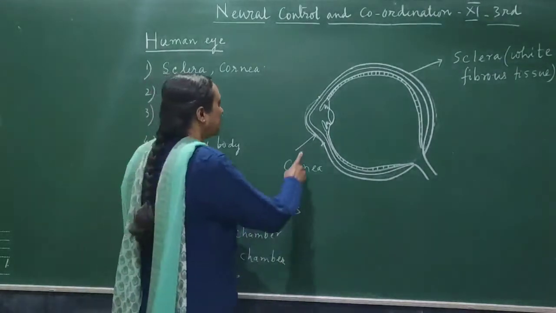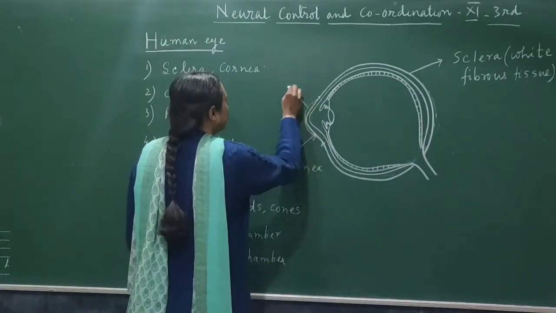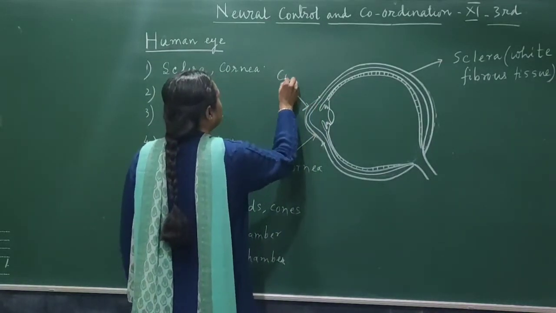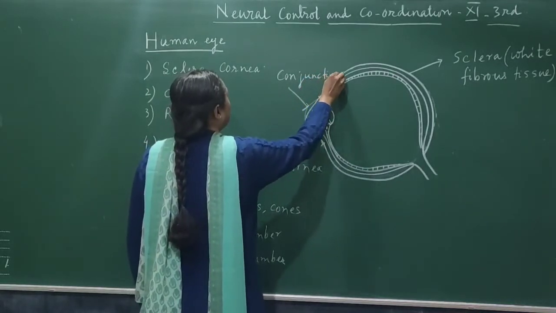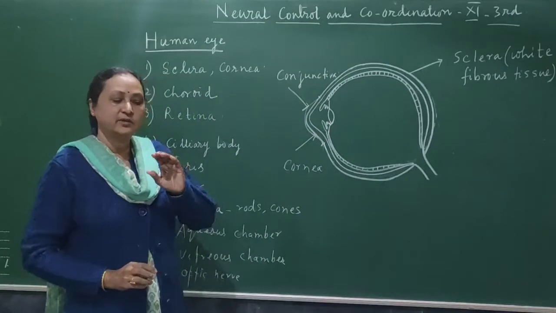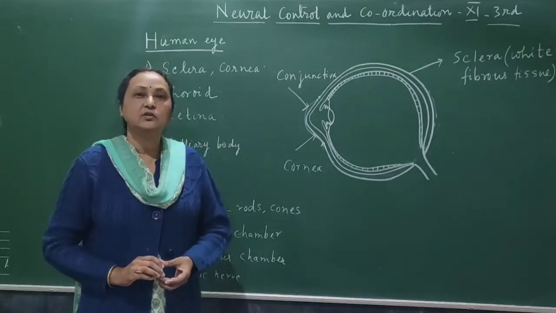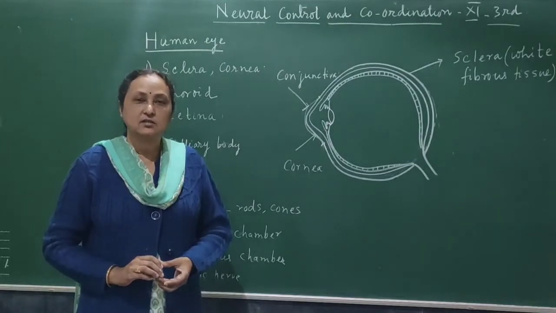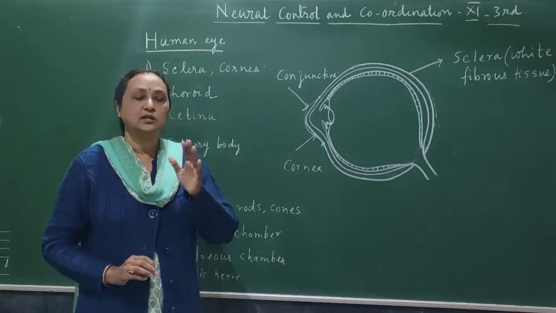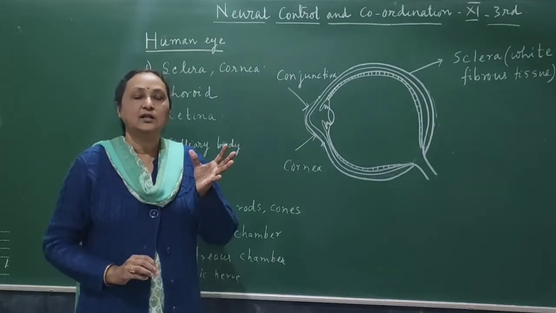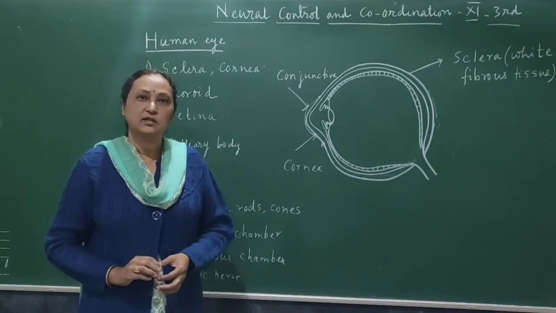Okay. So in front of the cornea there is another very thin membrane. That membrane is called conjunctiva. So conjunctiva is a very thin membrane which is protecting cornea. You might have heard about conjunctivitis, red eyes. So that is a disease. If the conjunctiva is infected, then the conjunctiva becomes red and the eye seems to be red in color. Okay, and the disease name is conjunctivitis.